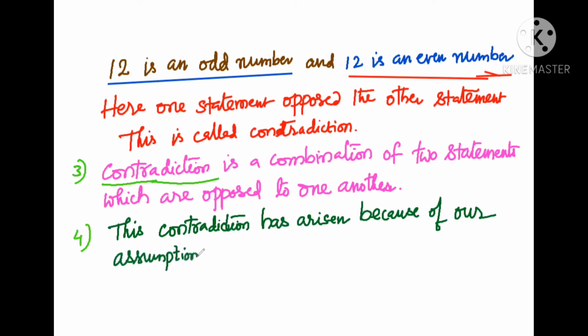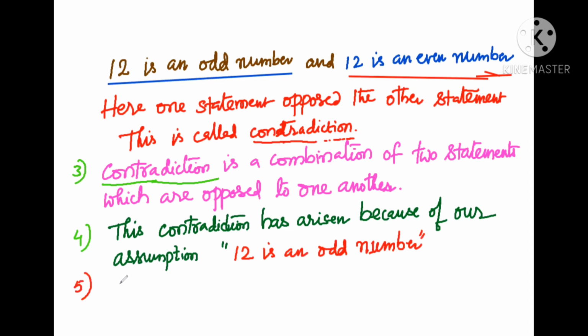What have we assumed? We assumed that 12 is an odd number. Due to this assumption, we have reached this contradiction. So our assumption is wrong.